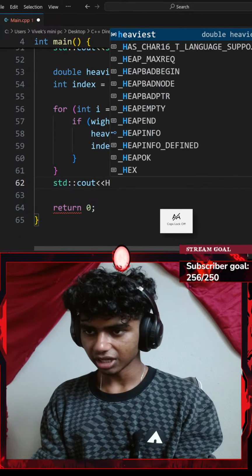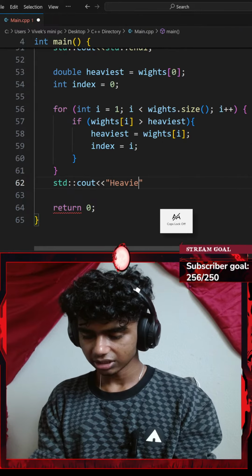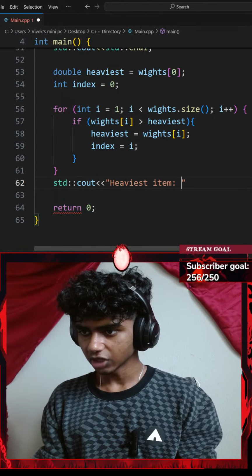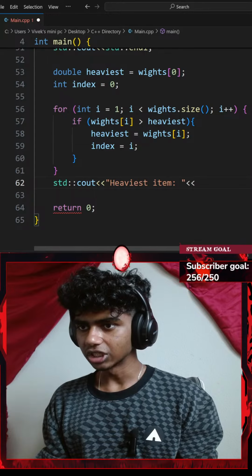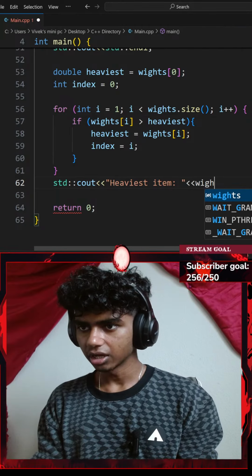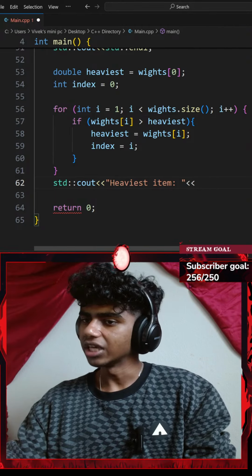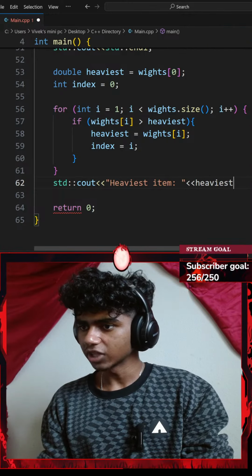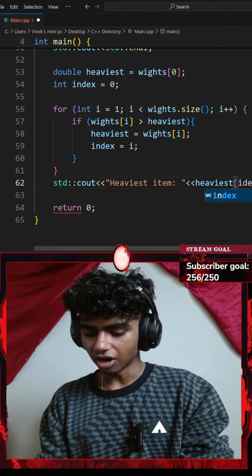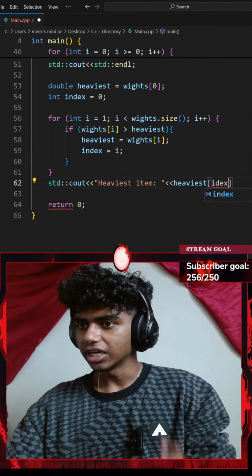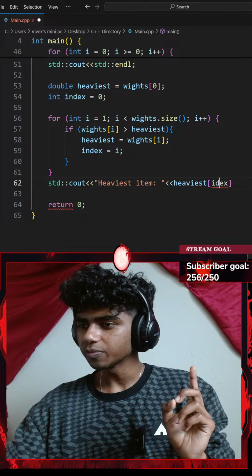So let's go with something like heaviest item. Okay, my heaviest item with an insertion operator. I want to insert something. This is gonna be my heaviest variable at index of index. Did I spell index correct?